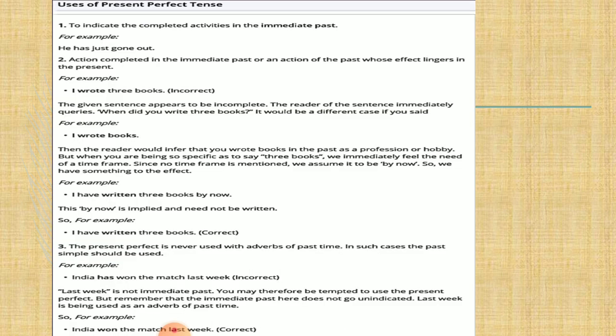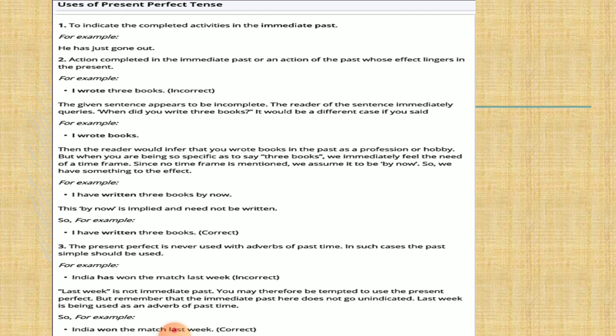Next one, present perfect tense. This tense is used to show the effect of past in the present. Here we use the third form of the verb. We use has or have along with the verb's third form. We use has with the singular, with he, she, it, and have with the plural, like we, you, they, and with I also.